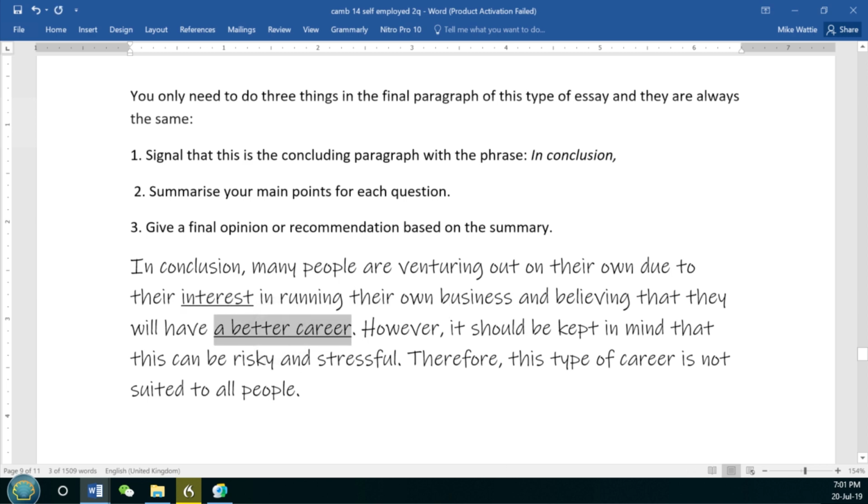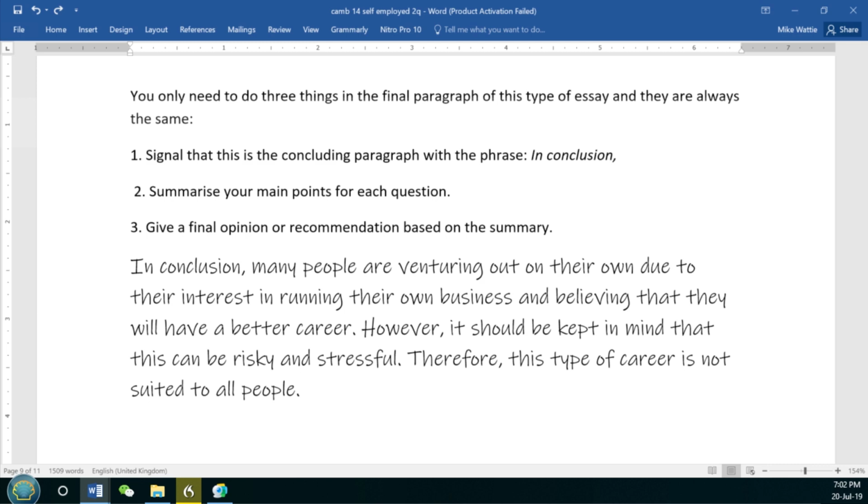Second reason, a better career. Now we've got another sentence to summarize the drawbacks. And I suggest that you do this as well, that you have another sentence. It's possible to write it as one big long sentence, but it's difficult for the reader to digest a sentence with 4 main ideas in it.